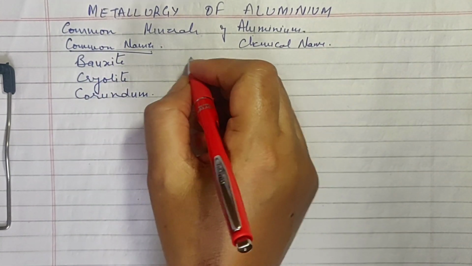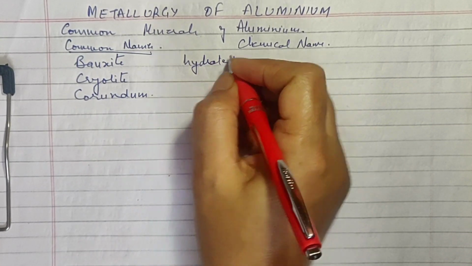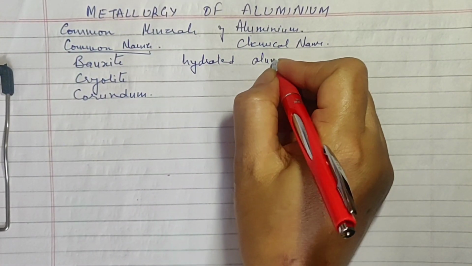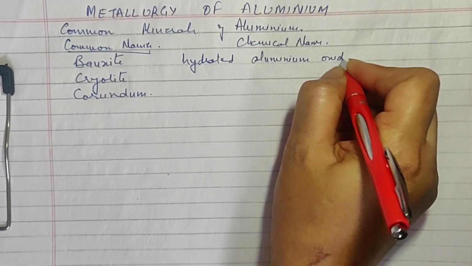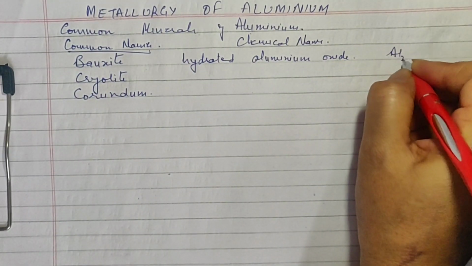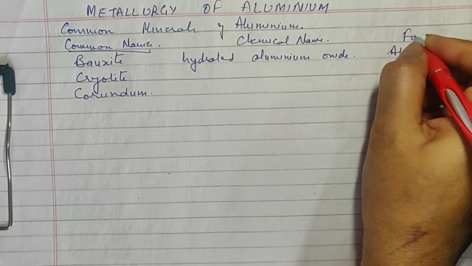Bauxite is known as hydrated aluminium oxide. The formula of this is Al2O3.2H2O. This is the formula.